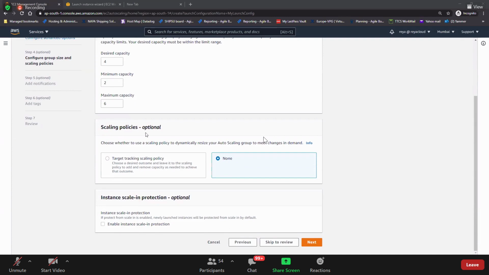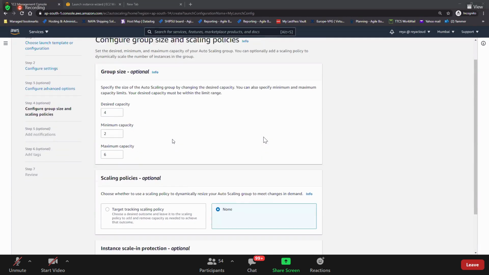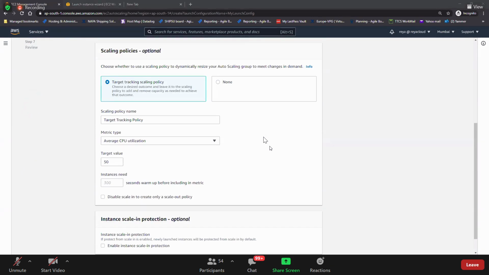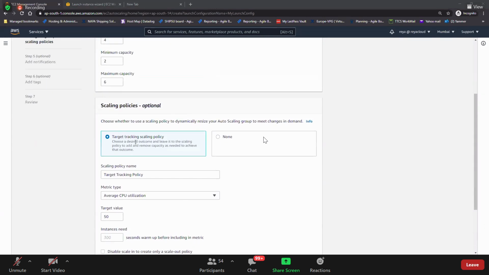And scaling policies. We need to have scale out and scale in. If you put none, it will be like this only. It will not change. The EC2 instance will be 4 only, or 2 and 6 only here. But if you need the scale out and scale in to happen based on the load, you need to select this target tracking scaling policy. Guys, I still remember in our previous version of this auto scaling, we had to do a lot of things. But here it now has its own artificial intelligence that it will take care of automatically.